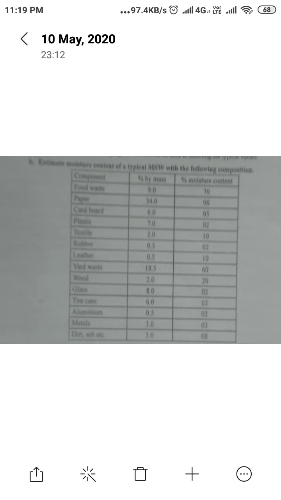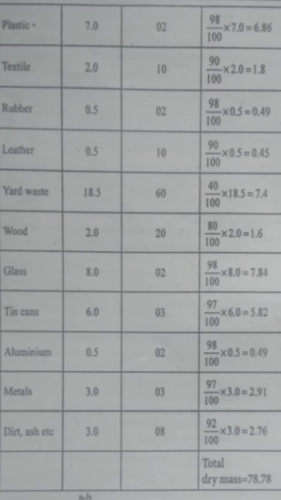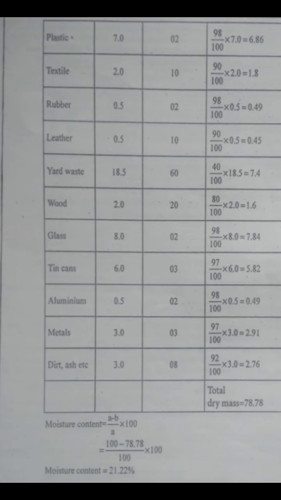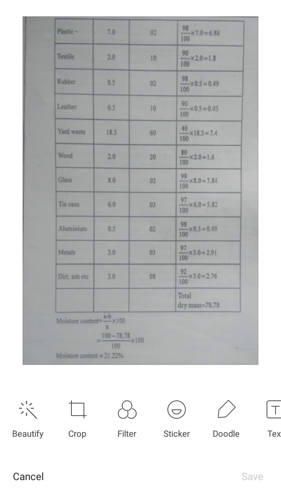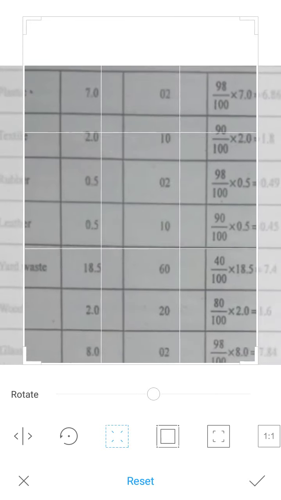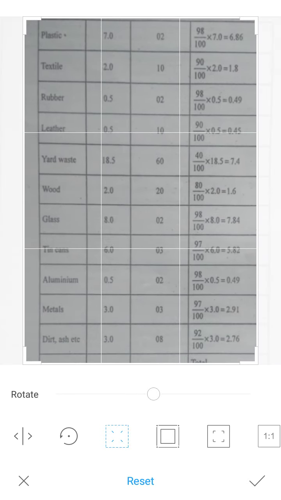See here, this is the question. One by one I'm going. Plastic mass is given as 7.